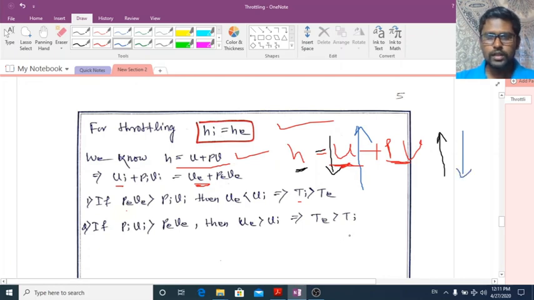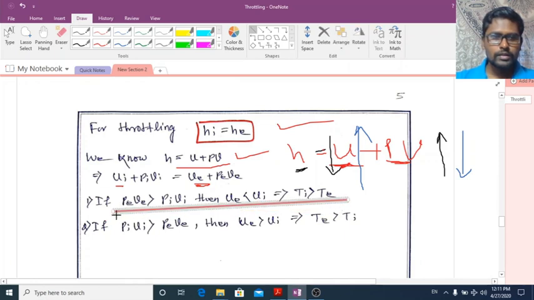Two combinations are there. If the flow work increases, then internal energy has to decrease. If flow work is decreasing, internal energy has to increase. So this is written here: PeVe, the flow work at the exit, is greater than the flow work at the inlet.